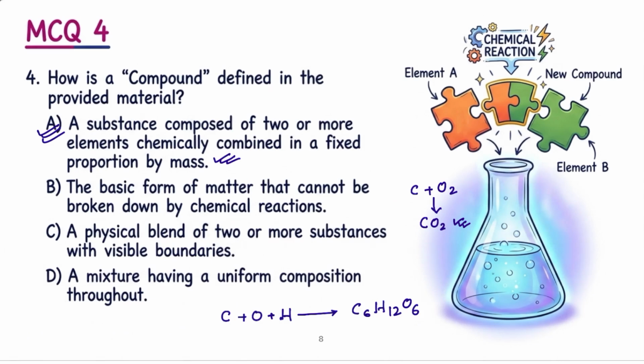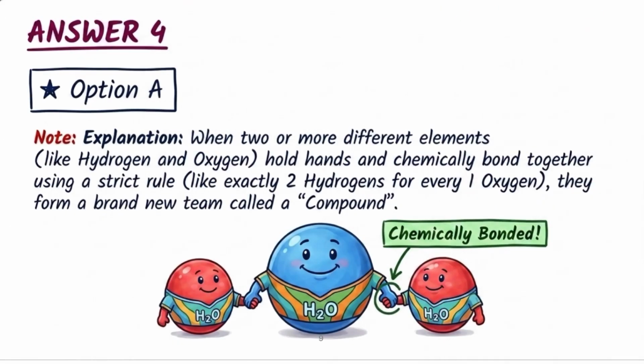Now check the explanation of question number 4. When two or more elements combine chemically in a fixed proportion by mass, the new substance formed is known as a compound. So option A is the correct answer.